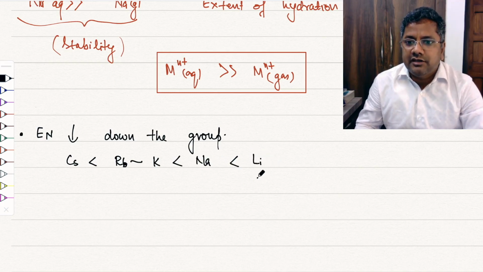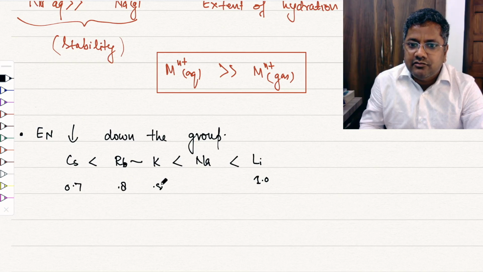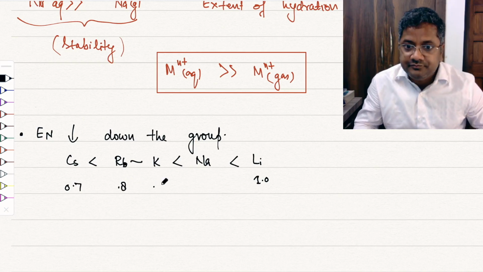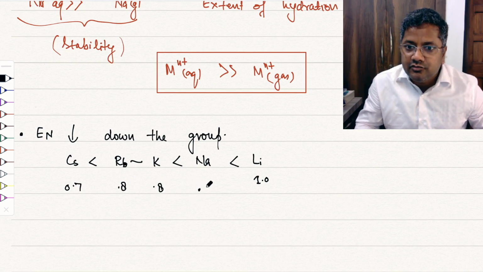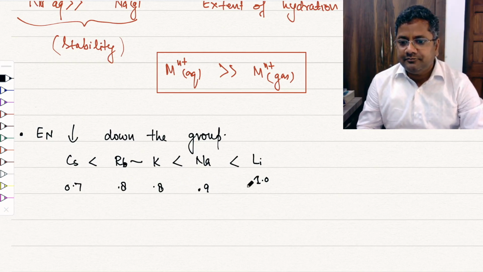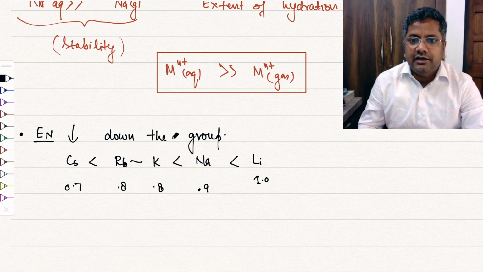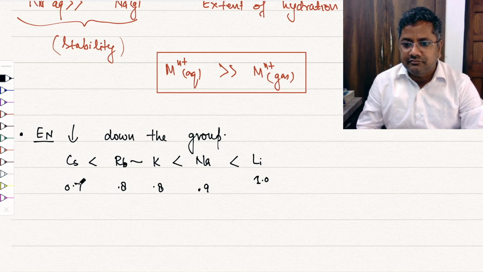Lithium has electronegativity 1, and the others are 0.7, 0.8, 0.8 and 0.9. So it decreases down the group, and the least electronegative element is cesium.